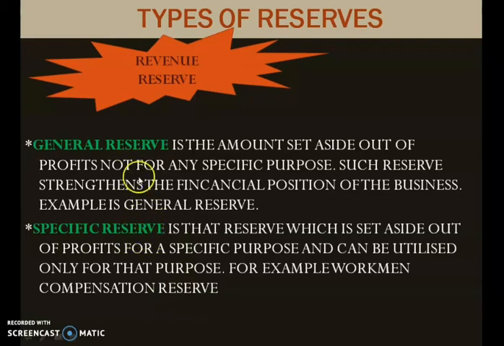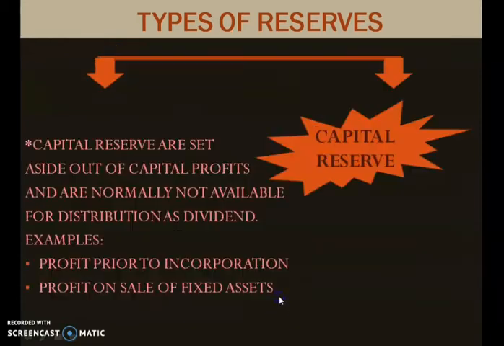So we have two types of reserve, general reserve and specific reserve. General reserve can be used for any purpose in the business, but specific reserve can be used only for the specific purpose for which it is set aside. Now what is capital reserve? Capital reserves are set aside out of capital profit. Now what is capital profit? You learned what is revenue reserve, isn't it? How a revenue reserve is created, you learned. But capital reserve means it is created from the capital profit.